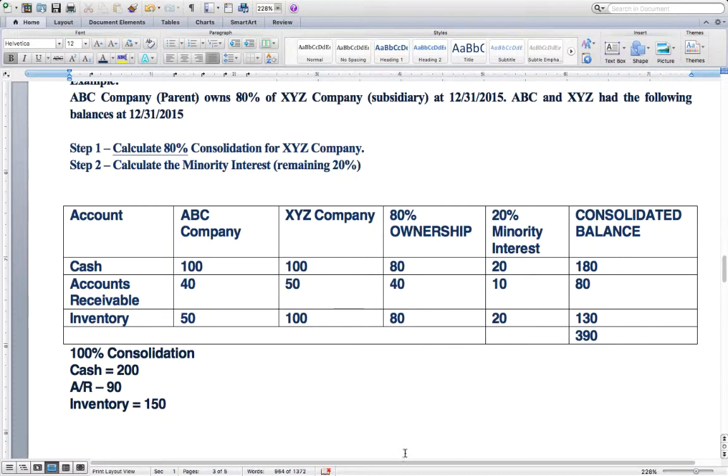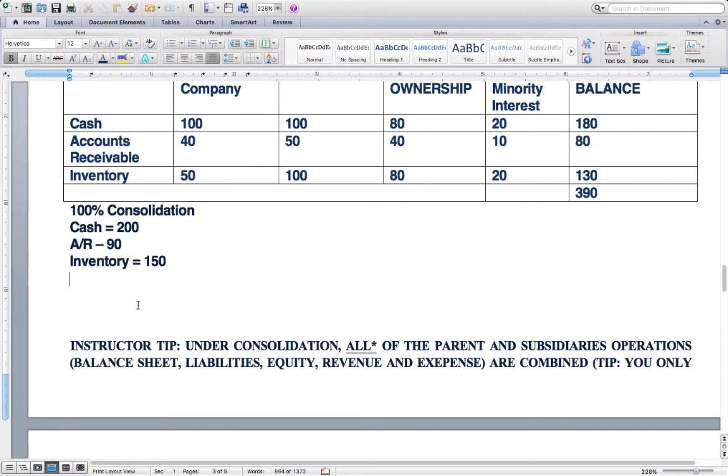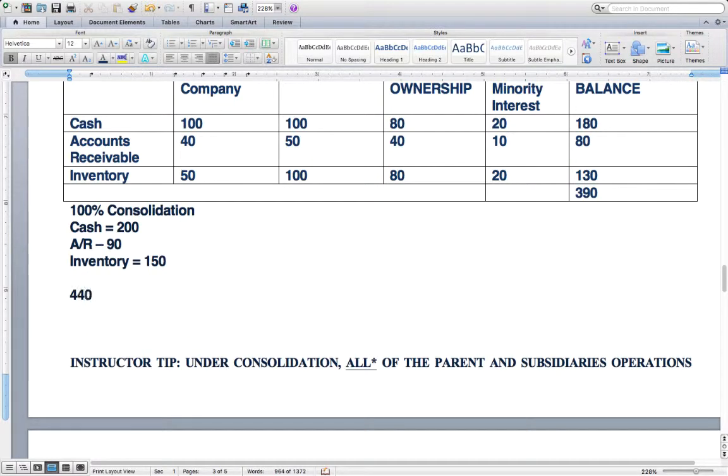Then you could take this total, for example, if this is how you were presented a problem, and sum these balances up to have 440 and then subtract 20% of that, and that will equal the minority interest portion that goes to someone else.